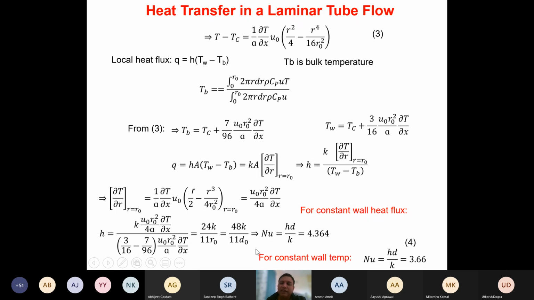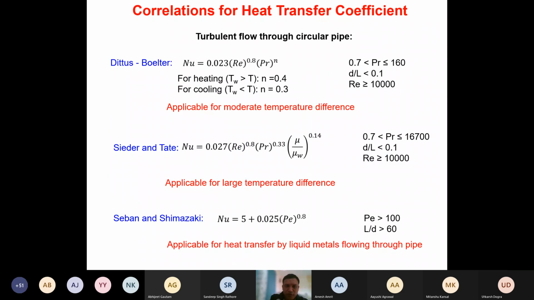But if you assume that the constant wall temperature is there, and if you solve this entire problem again, then you will get the Nusselt number equal to 3.66. So all the correlations for laminar flow through a circular pipe, for a constant heat flux, will start with 4.364 and some additional factors. That is what we have seen here also, isn't it?